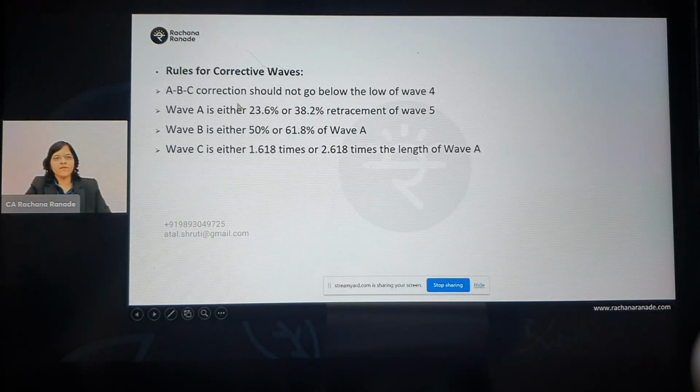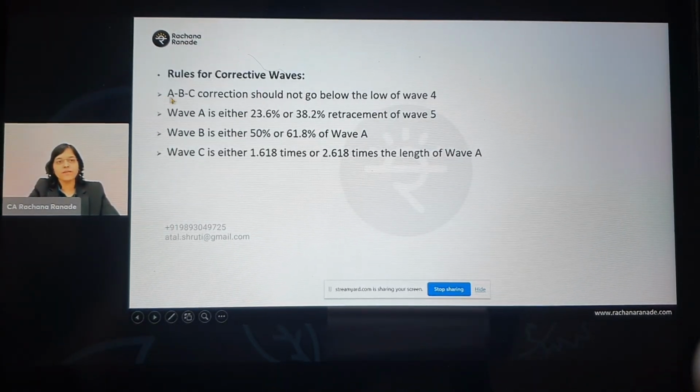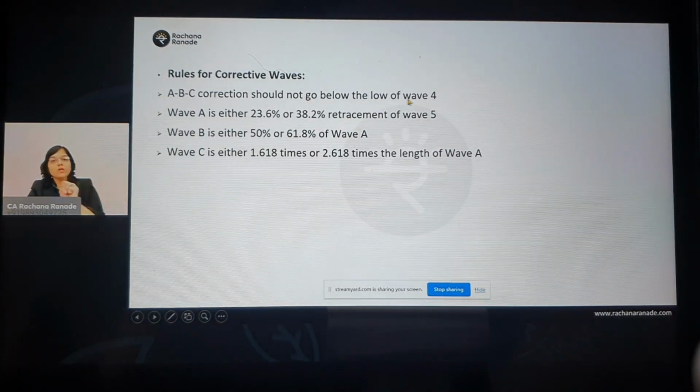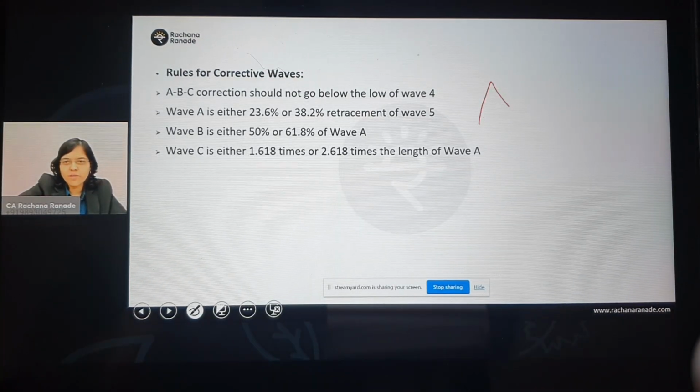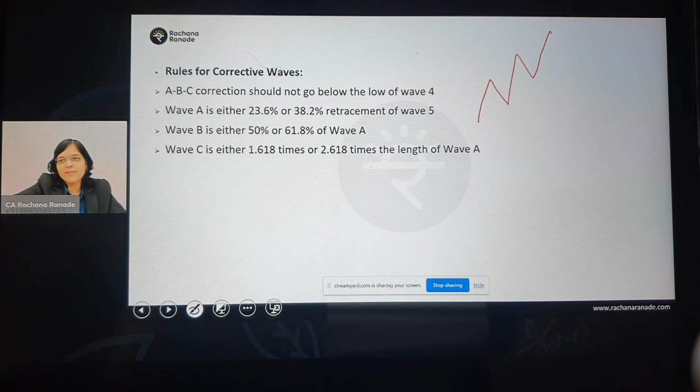Alright, so here are the rules for the corrective waves. Now you see here, what is the basic important point? The basic important point is that the ABC correction should not go below the low of wave 4. Okay, so if I were to just hand draw a normal ABC for you, so let us say 1, 2, 3, 4, 5. Okay, and then starts ABC, right? So A, B, and C.